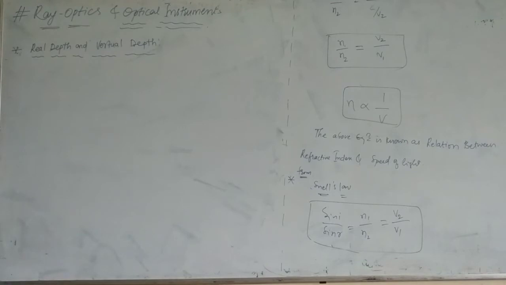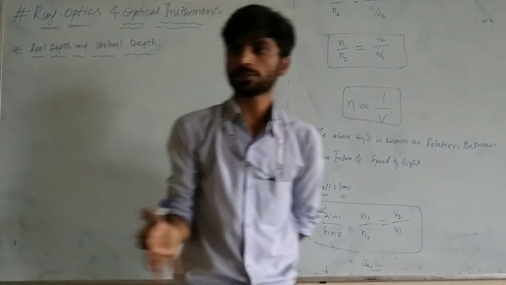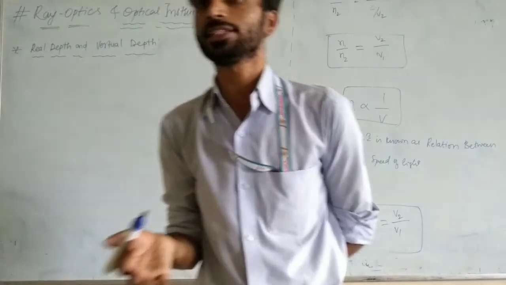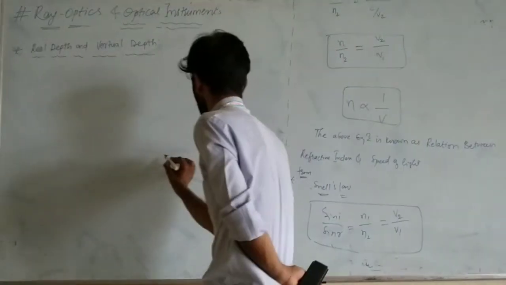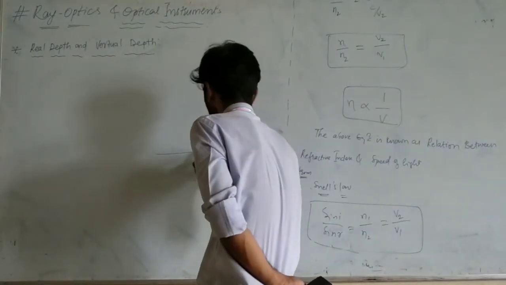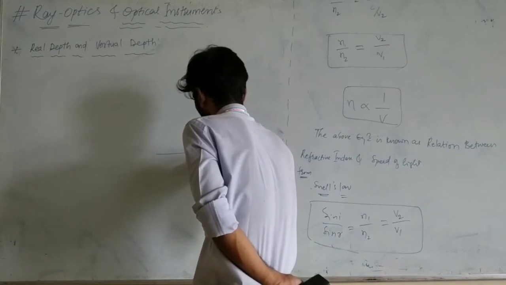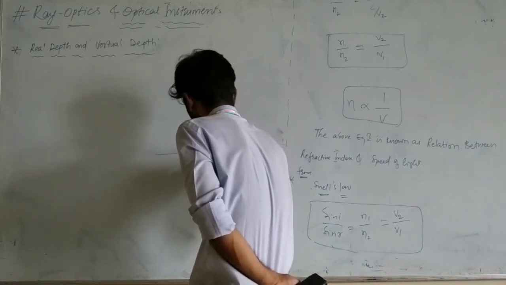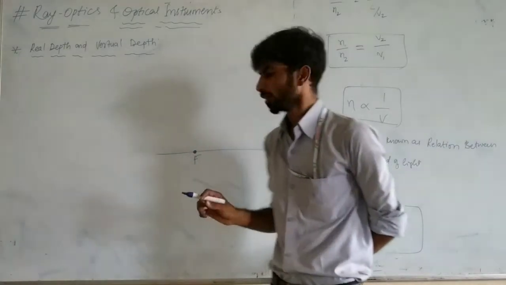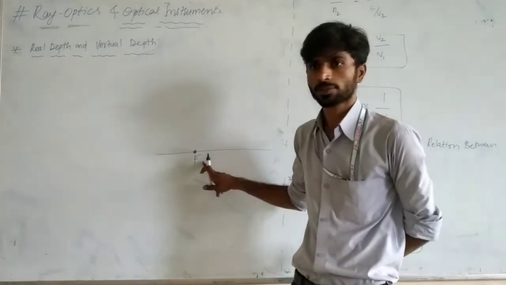Now, to find the real depth, we usually see in a lake or in a barrel, if there is a fish at the bottom. This is a water medium. In the water medium there is a fish at the bottom.